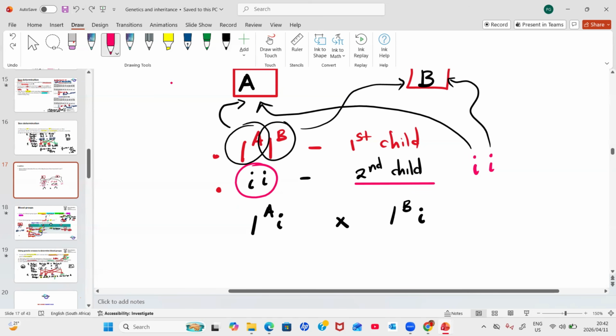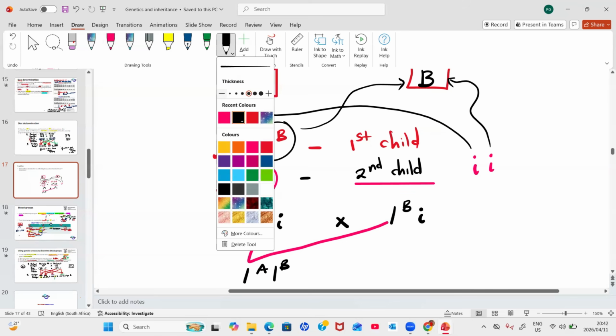Now, to conclude about their future children, you just need to work out the combinations that they can have. Whether you do a Punnett square or whatever you do to cross this, you just want to see their possibilities. You can get IA IB. This is AB.